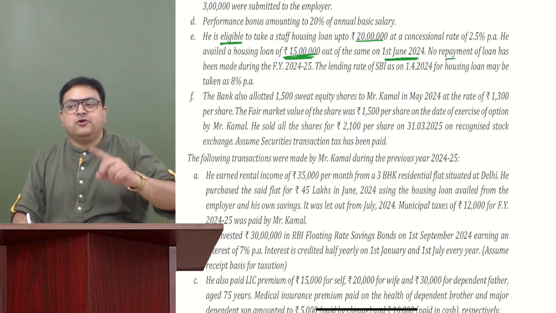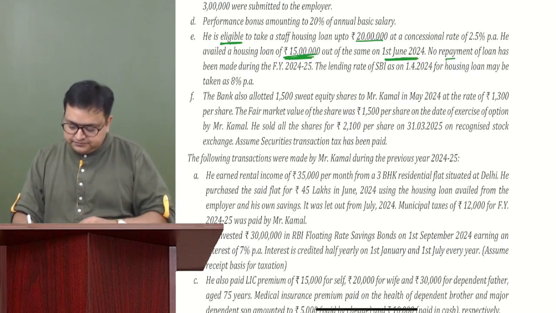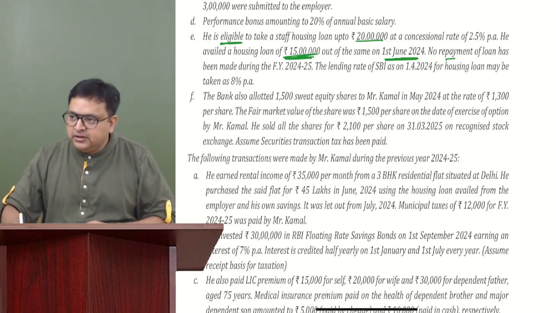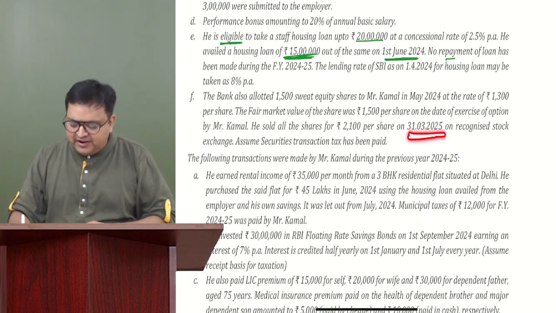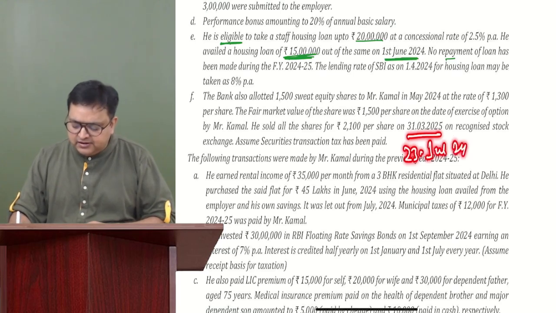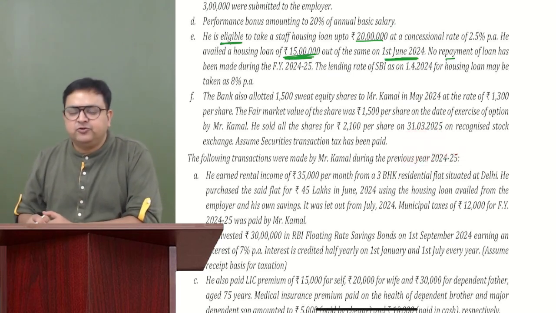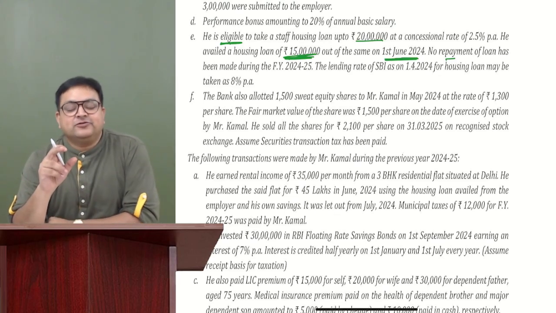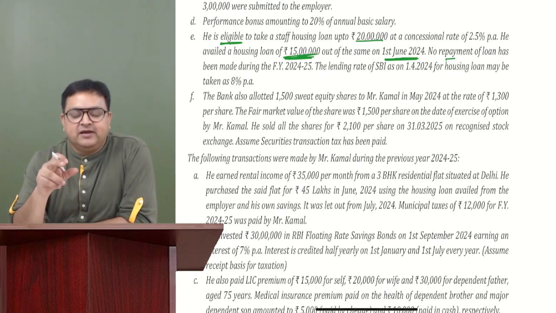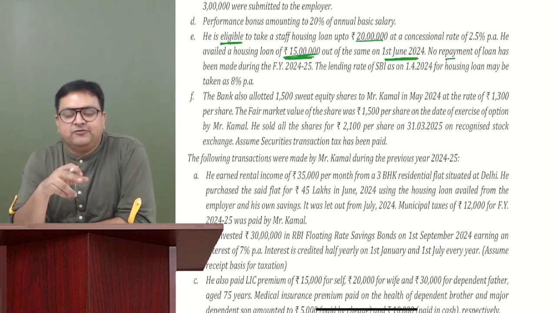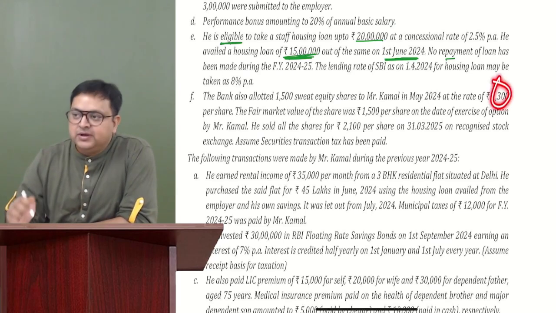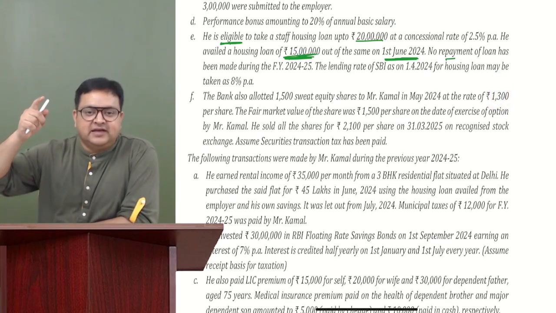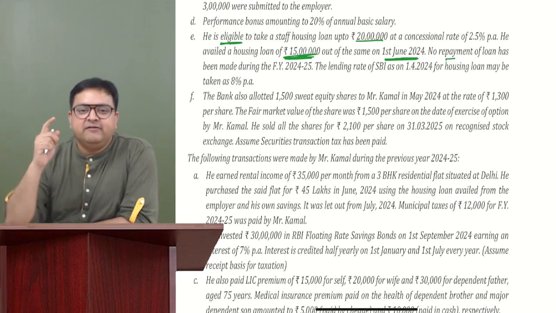What is the cost? He sold on 31st March 2025. I believe it's post budget, na Harshal? It's post budget. 23rd July 24 is the budget date, na? So he sold after it, post budget. Okay. My question was, what is the cost of sweat equity shares? What cost we take whenever there is a capital gain? The actual cost 1300? No. The fair market value on the exercise date.